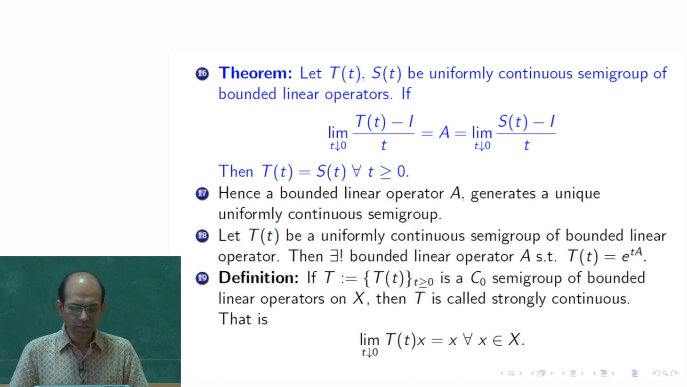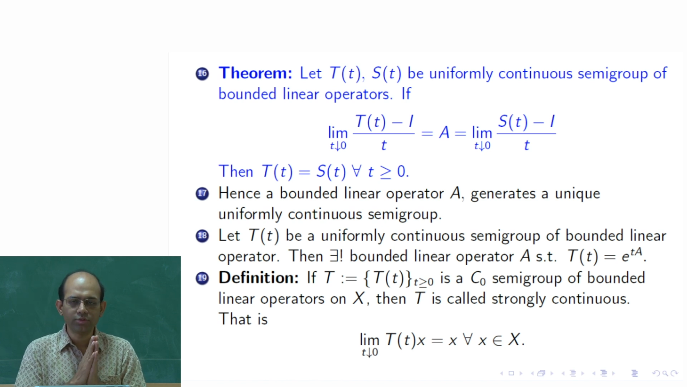Okay. So, this is one definition. We have already seen the definition of a C0 semigroup. Here this is just defining what is strongly continuous. If T is a C0 semigroup of bounded linear operators on X, then T is called strongly continuous. Because we have used the word uniformly continuous, there what did you get? That the limit as t tends to 0 of the norm of T(t) minus identity goes to 0, correct.